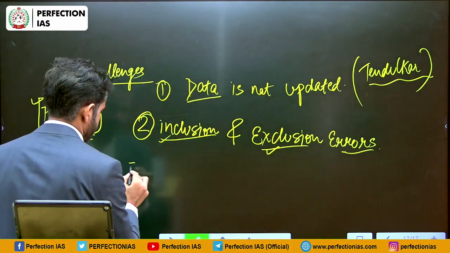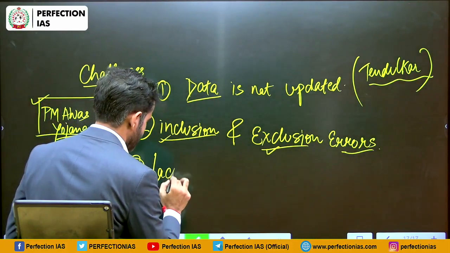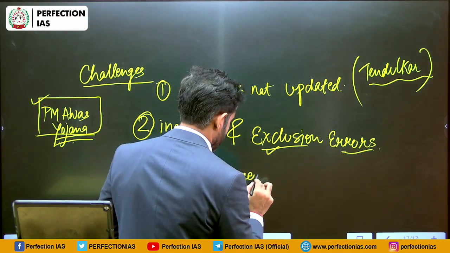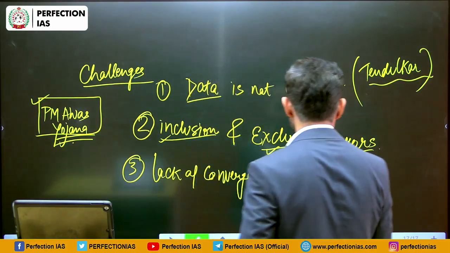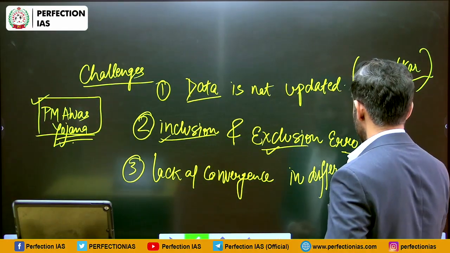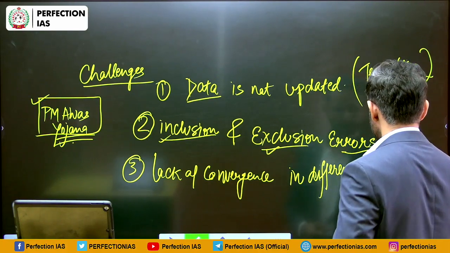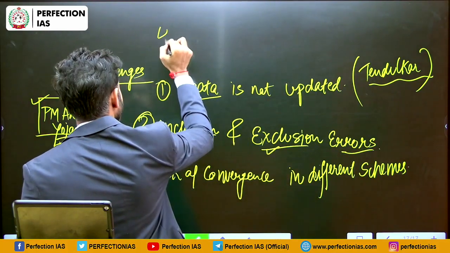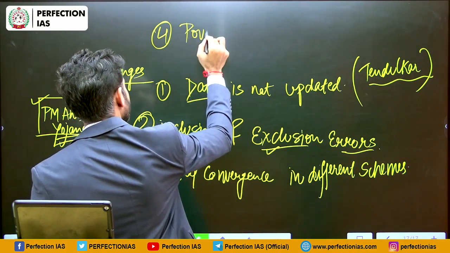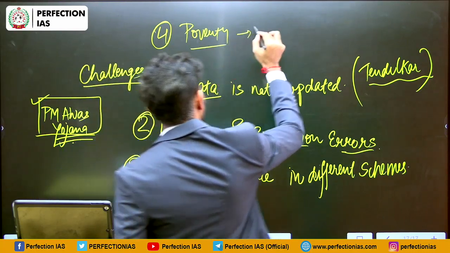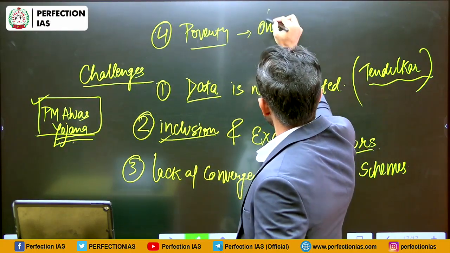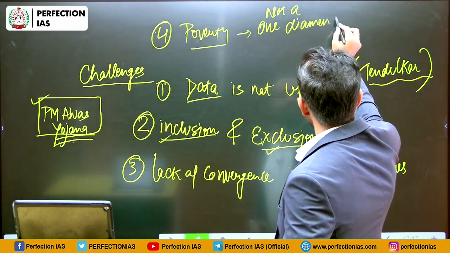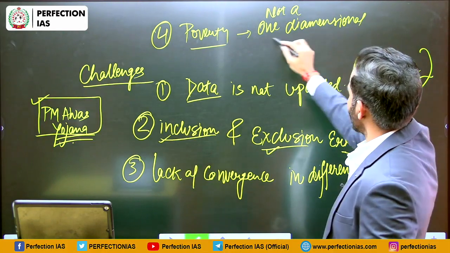Apart from that, there is lack of convergence in different schemes. Another problem is that the issue of poverty is not a one-dimensional concept, not a one-dimensional issue or a one-dimensional problem.